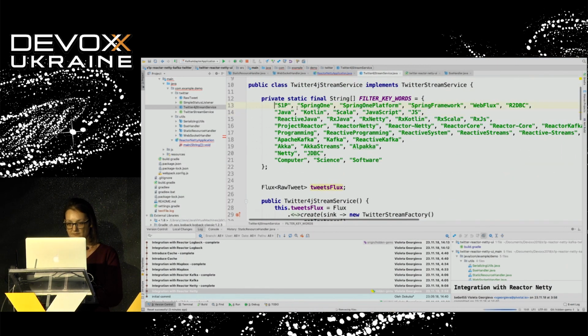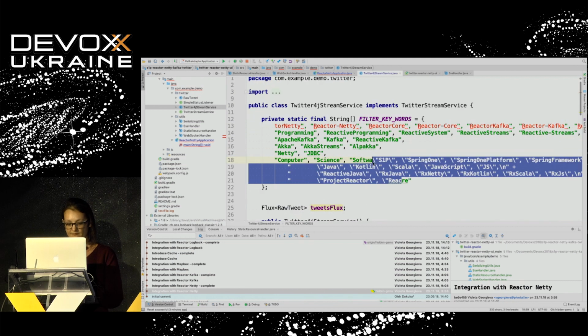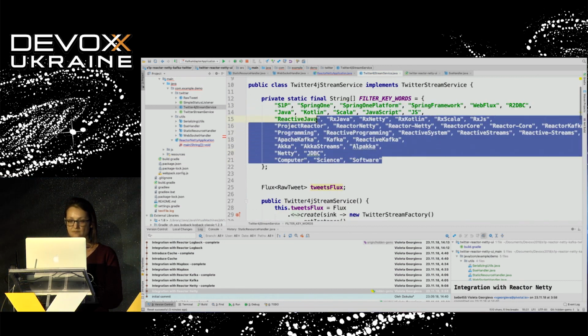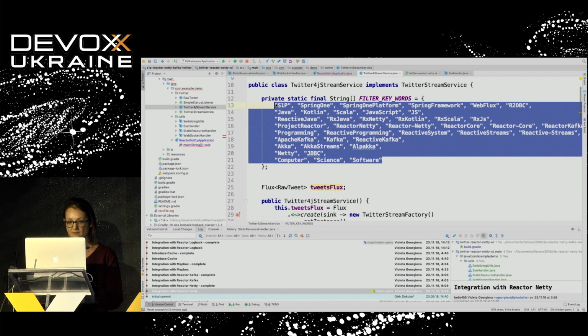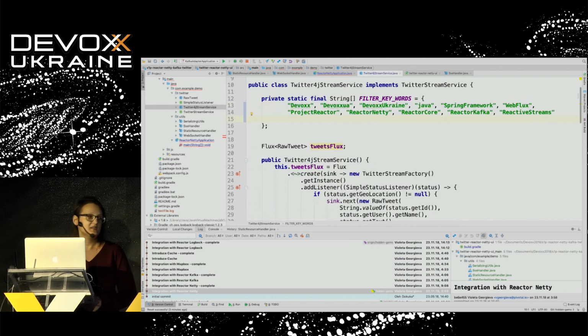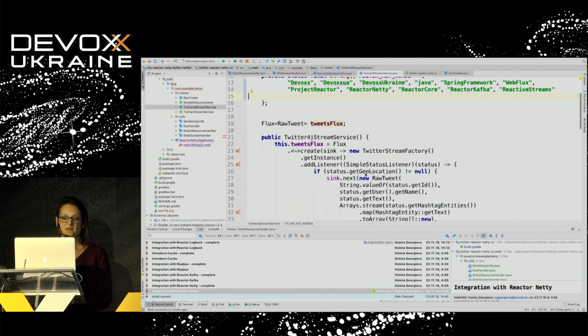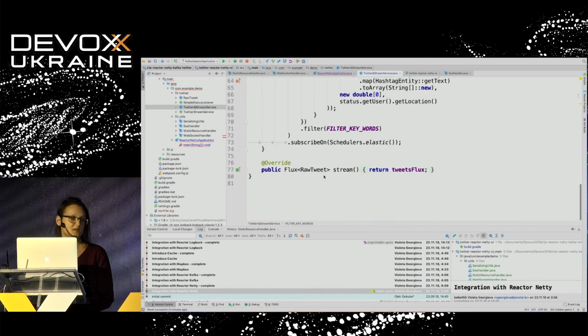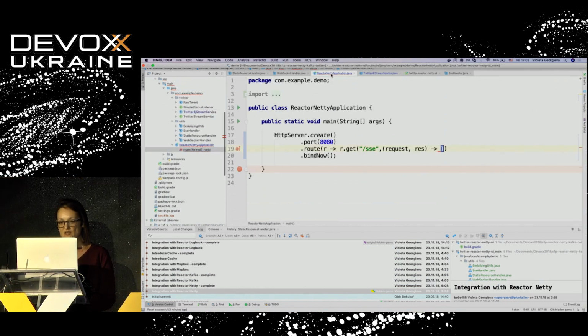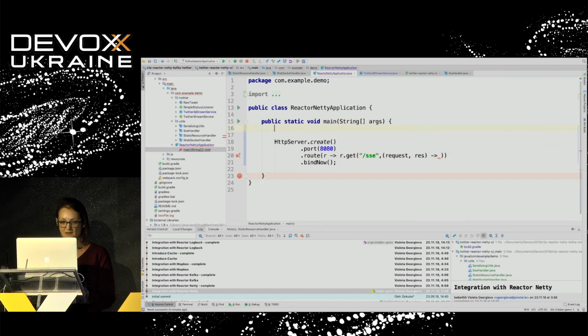You have a huge amount of tweet keywords there. So here are our keywords. Then this service prepares one Flux with tweets based on the Twitter SDK, and then we can obtain it. So in my application, I will just call it like that.